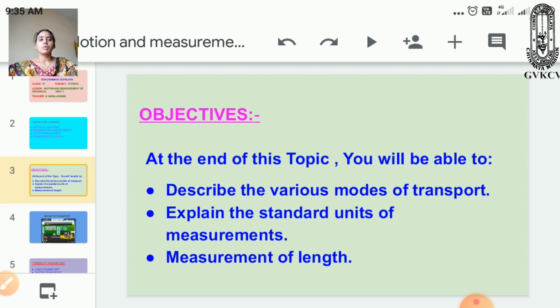Let us discuss the different modes of transport. What is meant by transport? Transport refers to the ways of moving people from one place to another. For example, goods are carried from one place to another. So what are the different types of transport and what are the examples of transport? Let us watch this video.